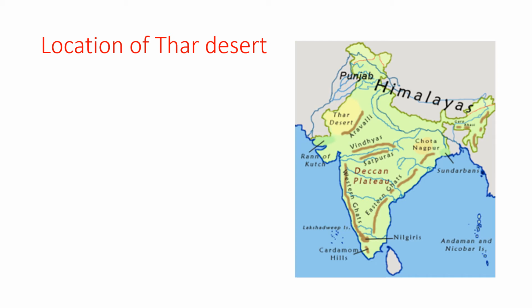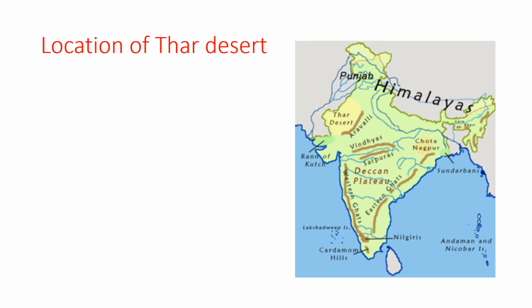To the northeast of the Thar Desert is the Satluj River Basin. Already you have learned about the Satluj River Basin. To the south is a salt marsh known as the Ran of Kutch. Where is it? Here, down. This is the Ran of Kutch.